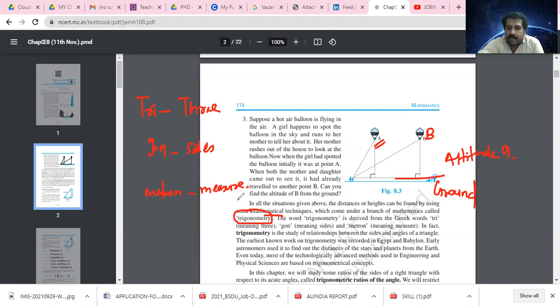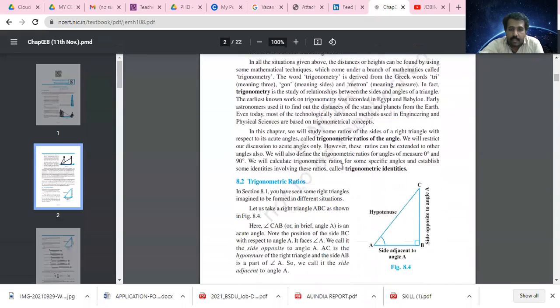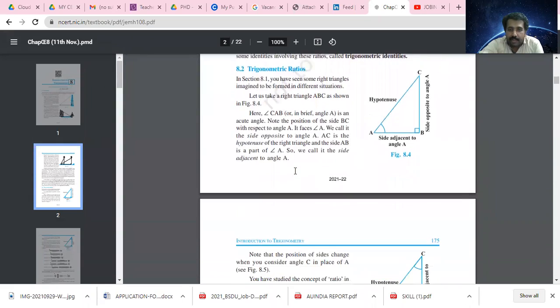The earliest work on trigonometry was recorded in Egypt and Babylon. Early astronomers used it to find out the distances of the stars and planets from the Earth. Even today, most of the technologically advanced methods used in engineering and physical sciences are based on trigonometrical concepts. The next topic is trigonometric ratios.